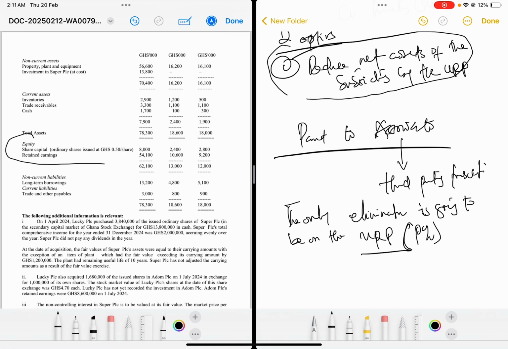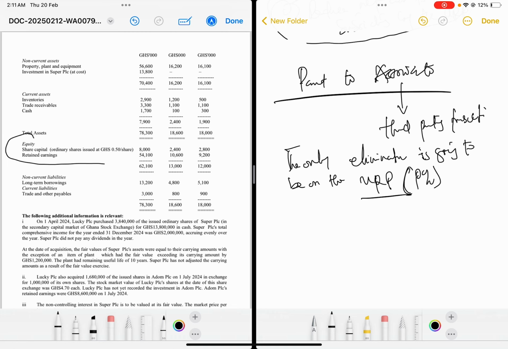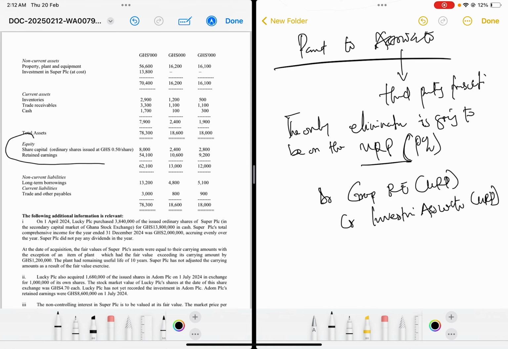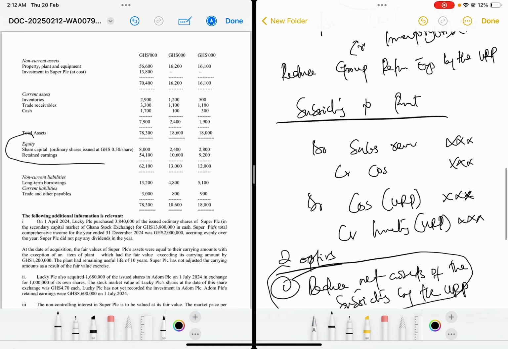So you only find the proportion of the parent unrealized profit and eliminate. So the entries, if it's from parent to associate, these are the entries. You debit the group retained earnings with unrealized profit. Then you credit investment in associates with unrealized profit as well. Then the last one. So always remember that if you are treating the unrealized profit, it's three entries.